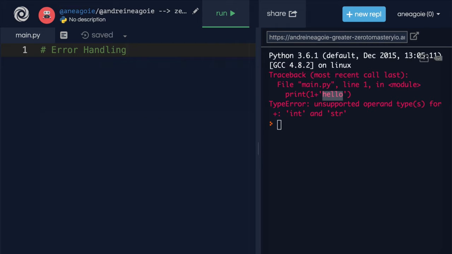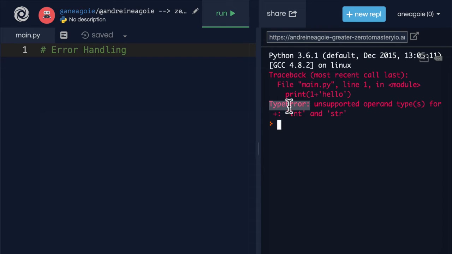It's a natural part of being a programmer, and a great programmer is able to handle errors in their program. Because instead of letting our programs just error, we're able to handle them so that if we get something like a type error like this, we can actually handle that error within our programs. And in this section, we're going to learn all about that. But the key takeaway is that error handling allows us to let the Python script continue running even if there are errors. Sounds pretty interesting, right? Well, before we get into that, let's just talk about some of the errors that exist in Python.